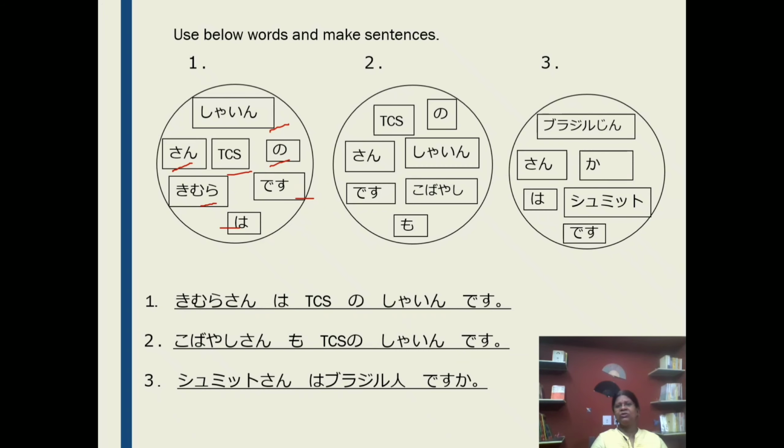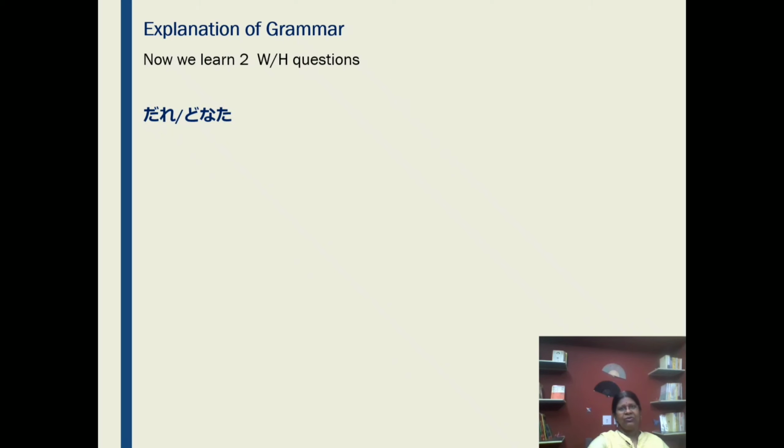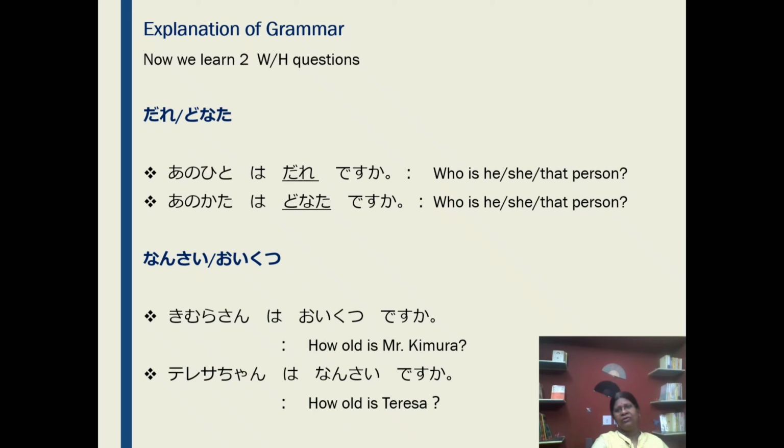Kimura-san wa TCS no shain desu. Kobayashi-san mo TCS no shain desu. Next, Sumito-san wa Burajiru-jin desu ka? In this lesson, we also learn some WH questions. Dare and donata. Dare means who. Dare and donata both have the same meaning, but donata is the polite form of dare.